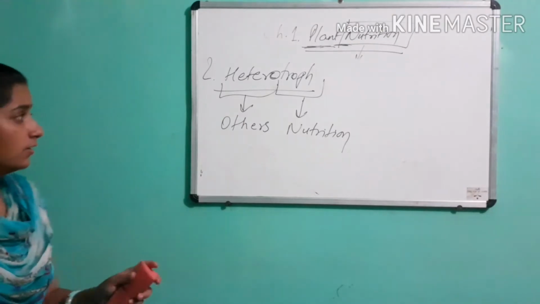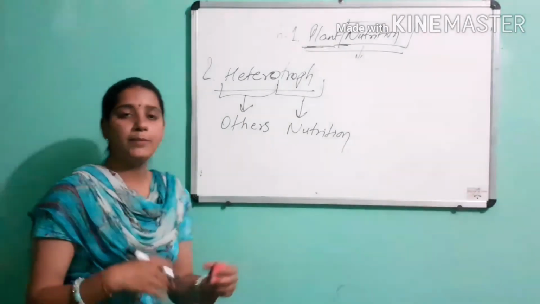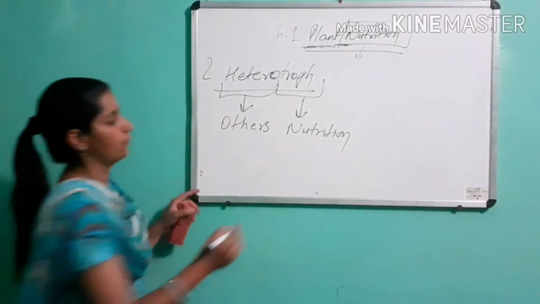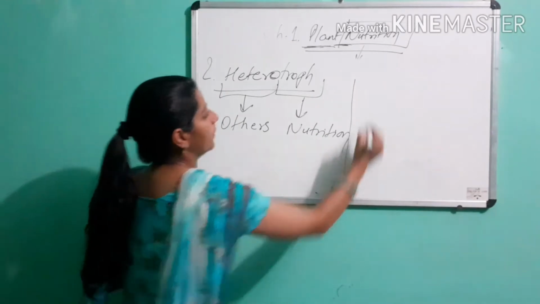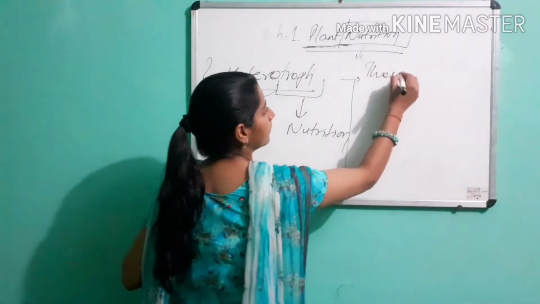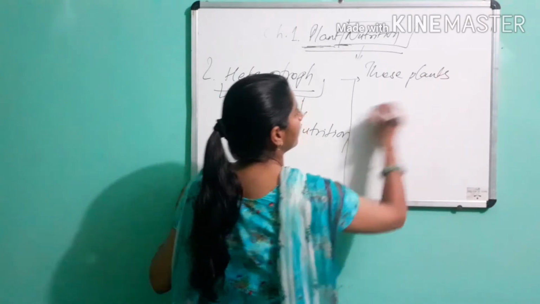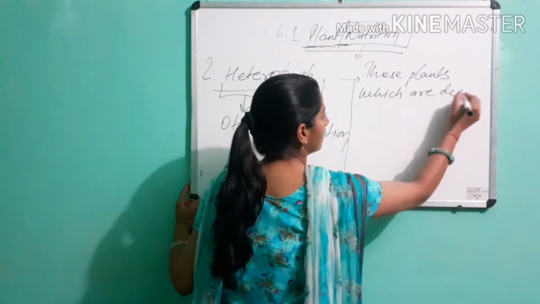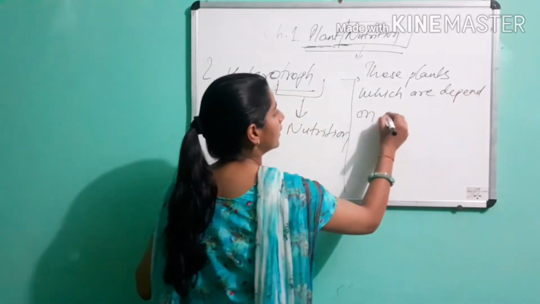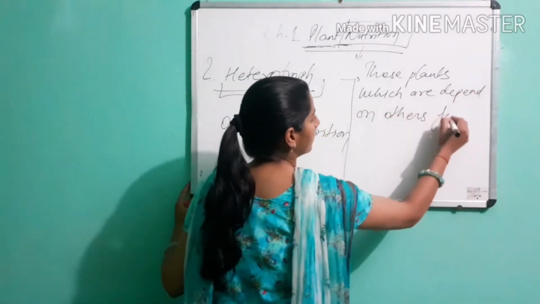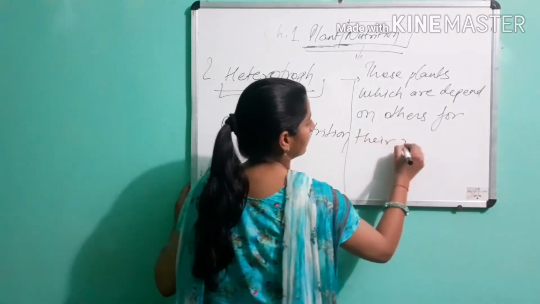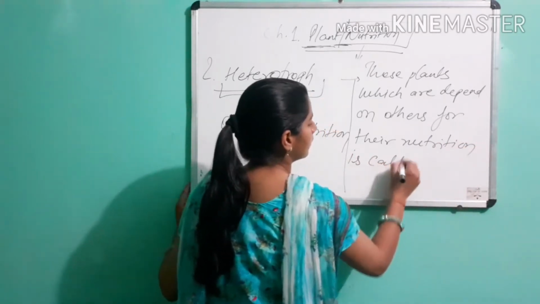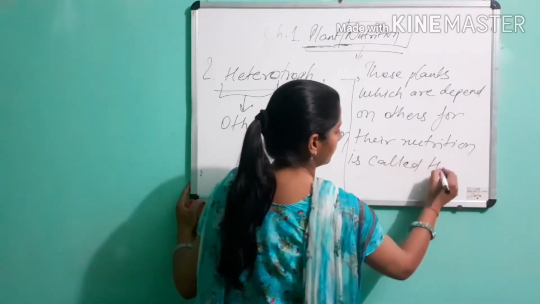Those plants which depend on other plants, on green plants, for their nutrition are called heterotrophs.